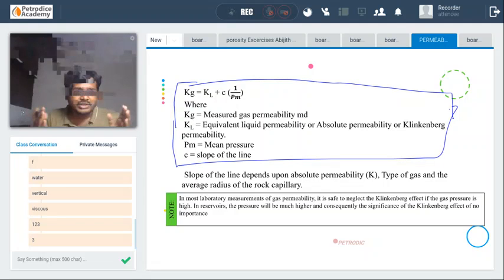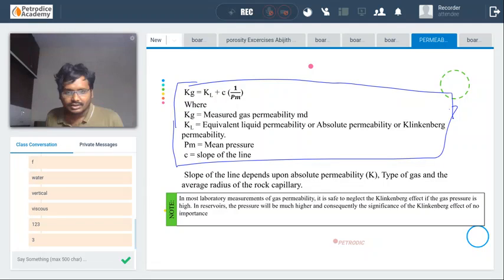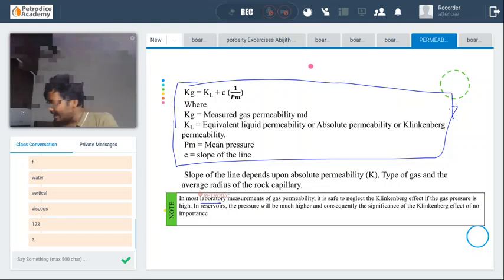The mean pressure will be very high. That means 1 by Pm will be almost 0. So the Klinkenberg effect can be neglected in the reservoirs. The Klinkenberg effect will play mostly a role in the laboratory. In most laboratories, this particular Klinkenberg effect will be present.